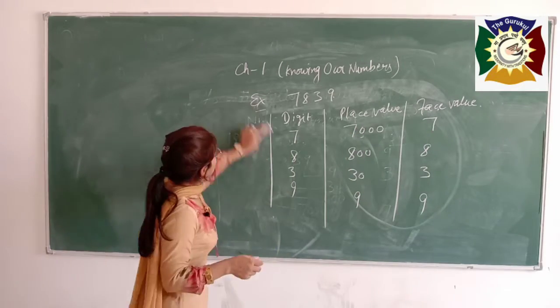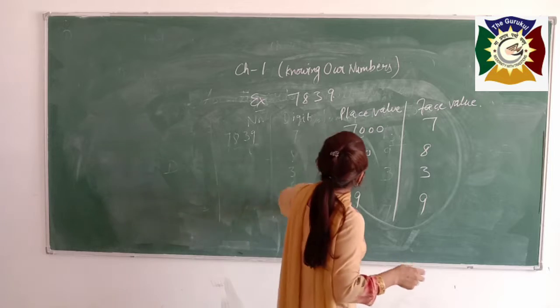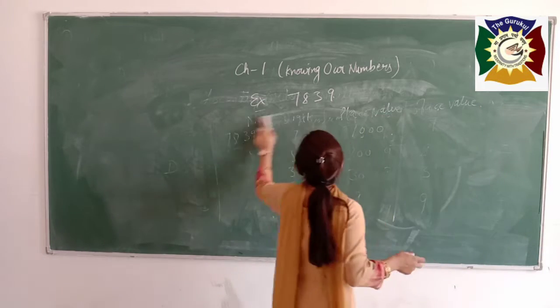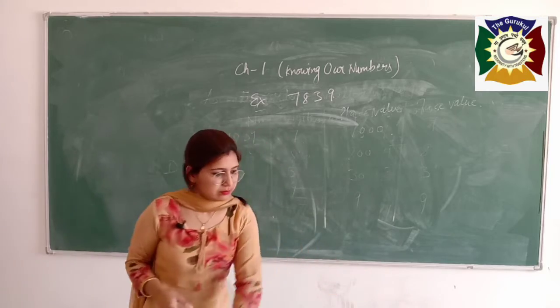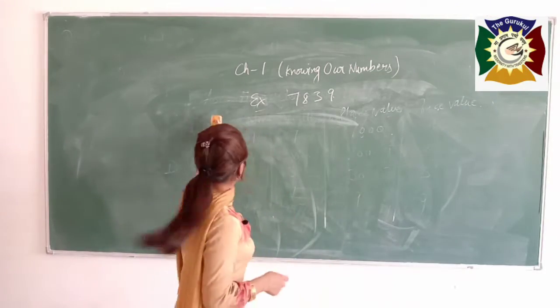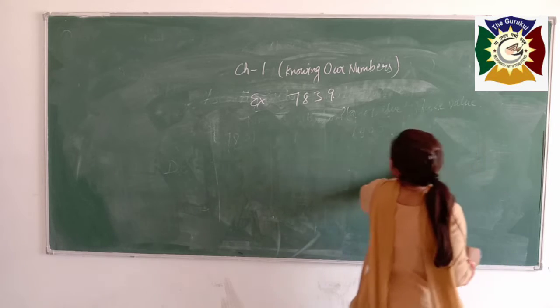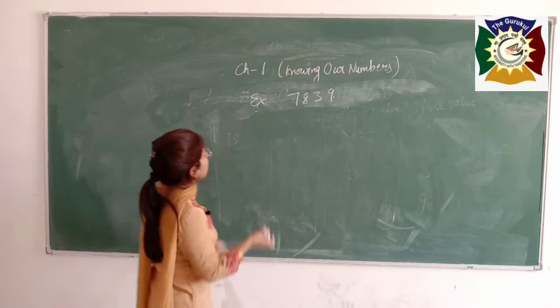Now boys, we will do the expanded form of the number. Expanded form.